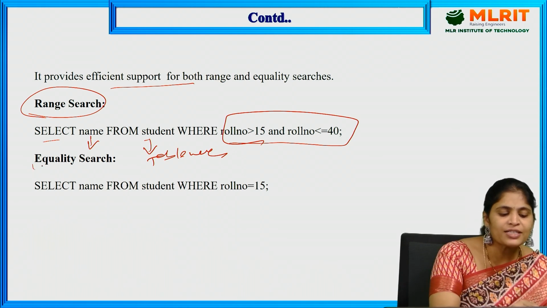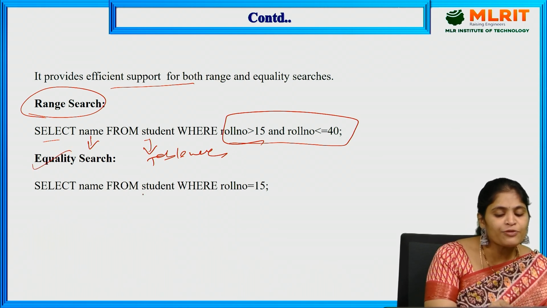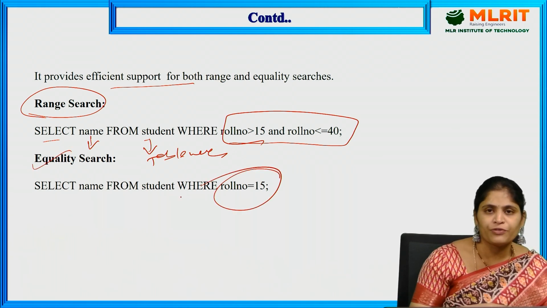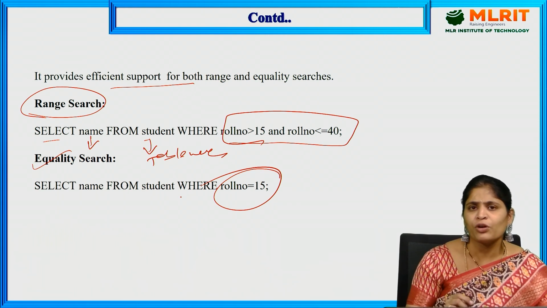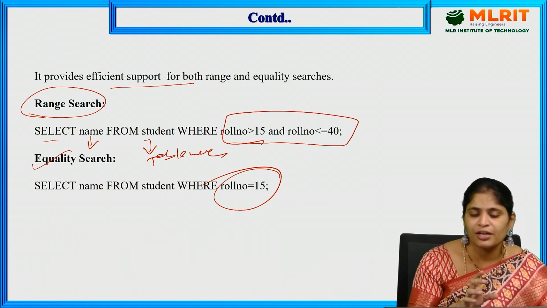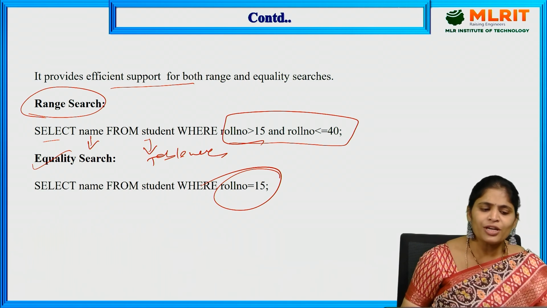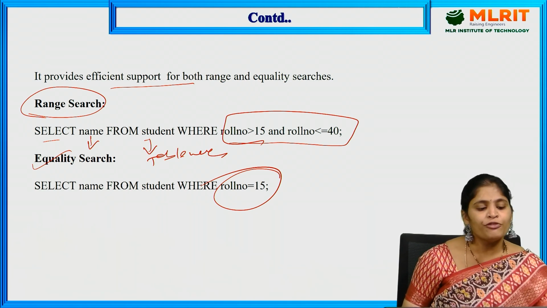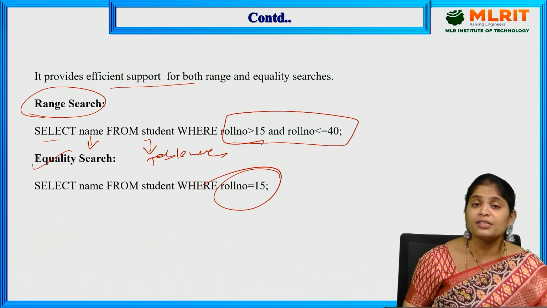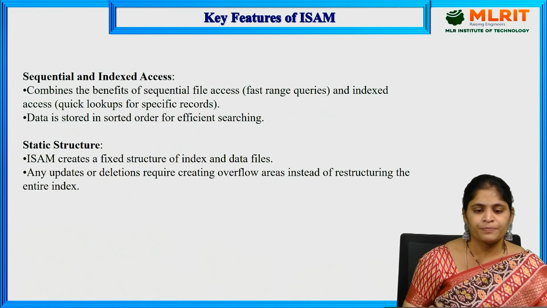What is equality search? Select name from student where roll number is equal to 15. Whatever data I want, I point it out very clearly. That is, here, roll number is equal to 15. So it provides efficient support for both kinds of searches, range search and equality search.